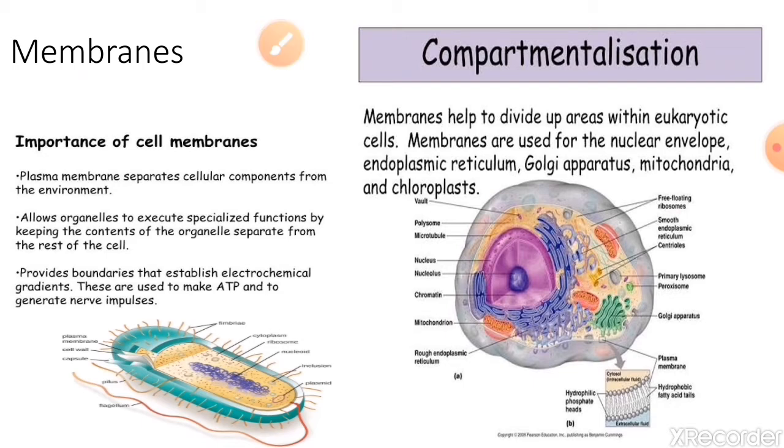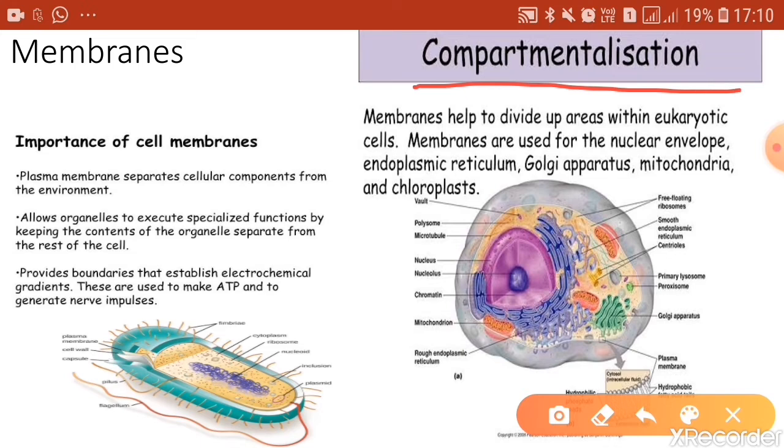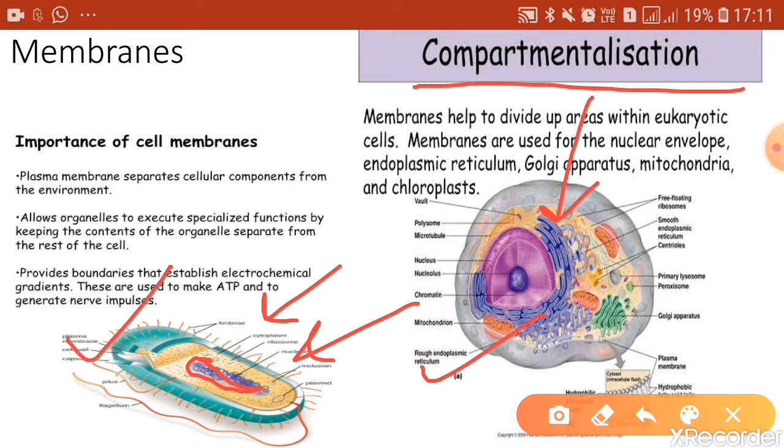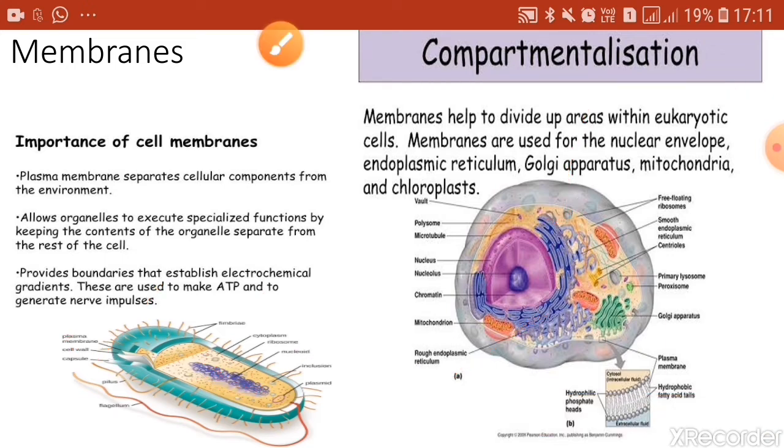Because of these membranes, you find that in a eukaryotic cell there is compartmentalization. There are many such structures surrounded by membranes, and that increases the efficiency of a eukaryotic cell, whereas in a prokaryotic cell these membrane-bound structures are absent. Even the nuclear region that you see is not bounded by any kind of membrane. So in terms of efficiency, a eukaryotic cell is more efficient when compared to a prokaryotic cell, and this importance of membrane can also be seen when we